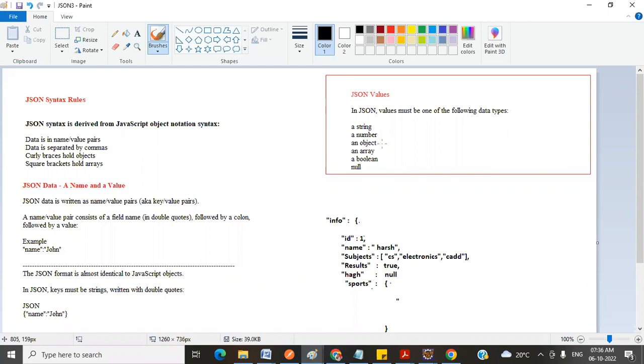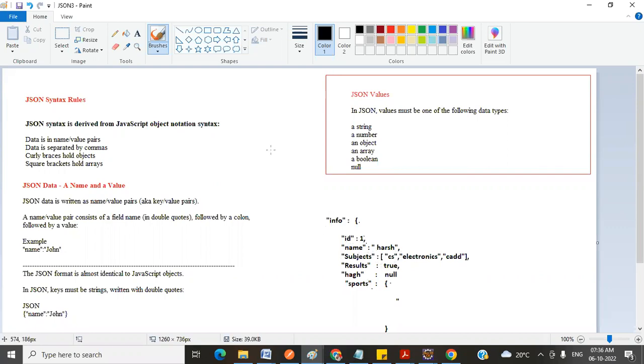Here ID is the key, I have provided a colon, and then followed by the value. So key name, followed by colon, followed by value, and each and every variable ends with a comma. If it is an object, start with the flower bracket. If it is an array, start with the square bracket.